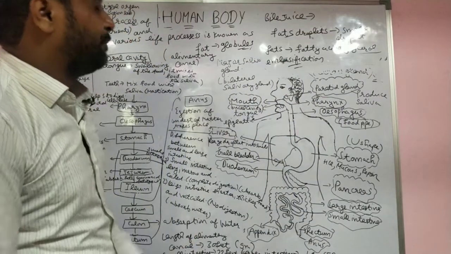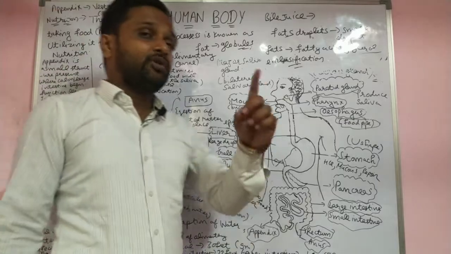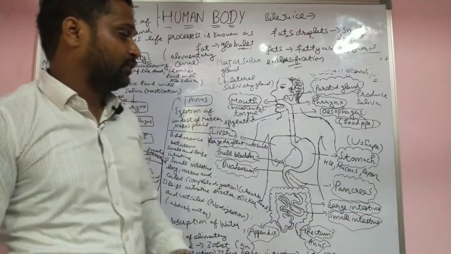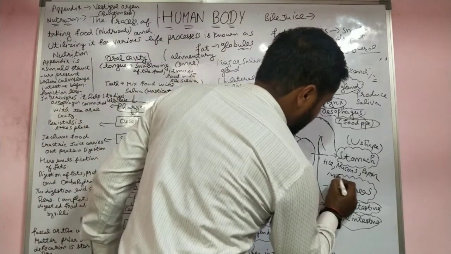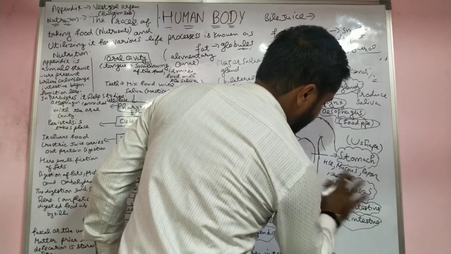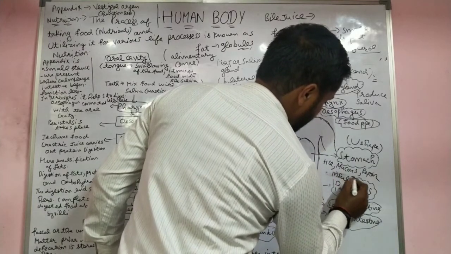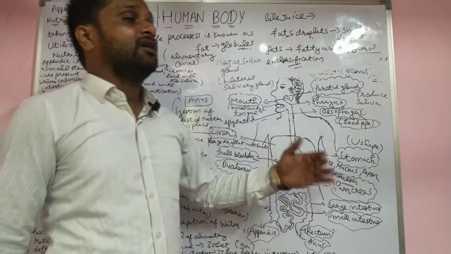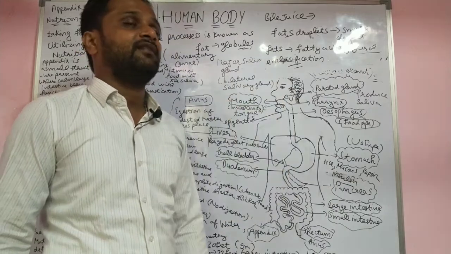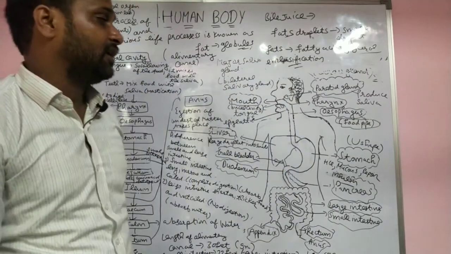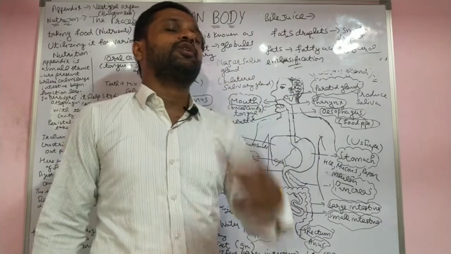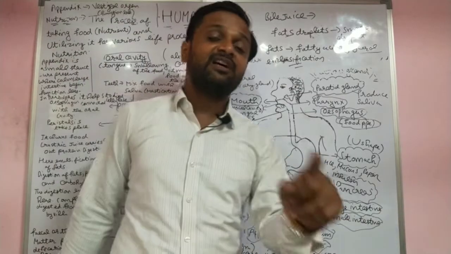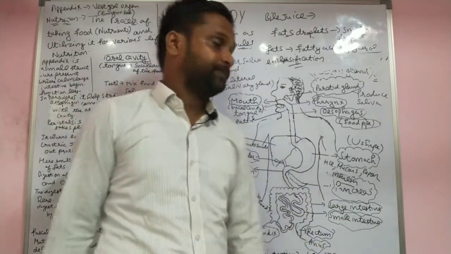Here is another example: pancreatic juices. Actually, bile juices are not an enzyme. The pancreas has a special function: it releases insulin. Insulin is a special hormone which helps to regulate the sugar level in our body. Extra glucose is stored in our body in the form of glycogen. Insulin helps to convert glucose into glycogen.